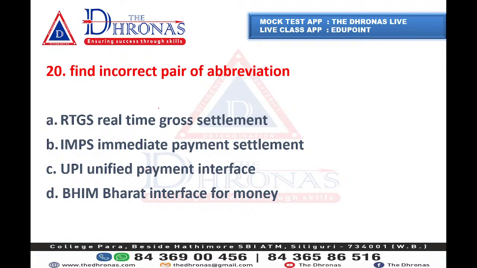So what is wrong in option number B? You are saying it's option B, but what's wrong there?